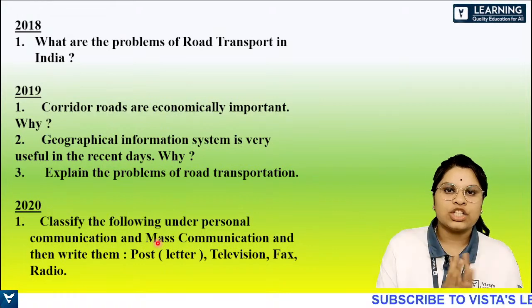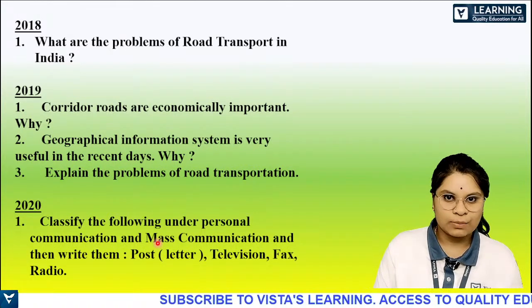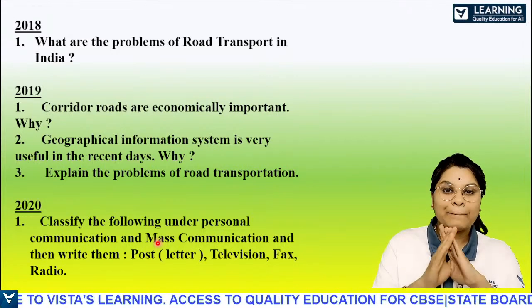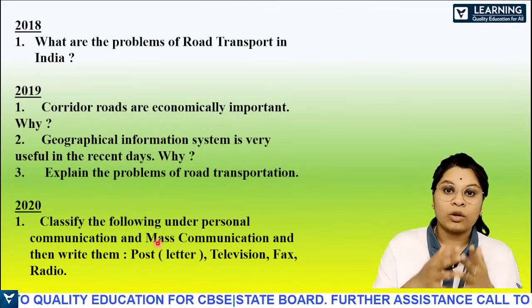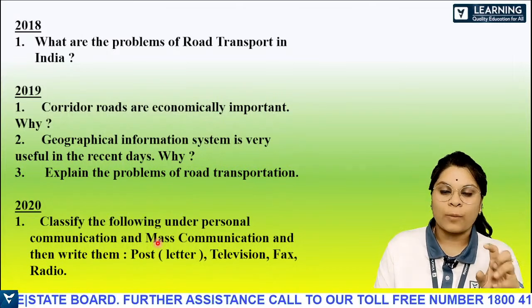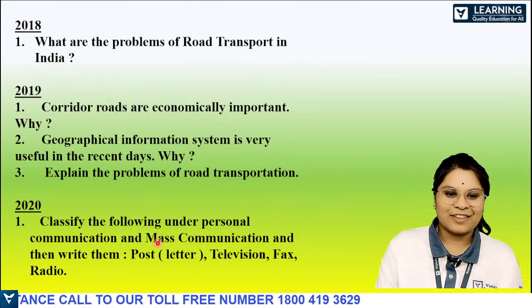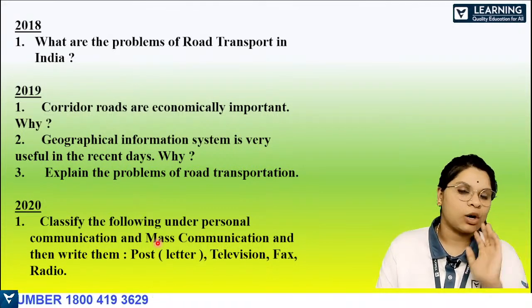So these are the questions which arose in the last year question papers, previous year question papers. Understood? So these are all 2-mark, 1-mark questions, but according to the blueprint which is given by the board for this year, definitely you'll be having a 3-mark question which is for option and 1 mark for map. Fix. Just get fixed with that. Okay. So you saw the questions which we'll be solving later.